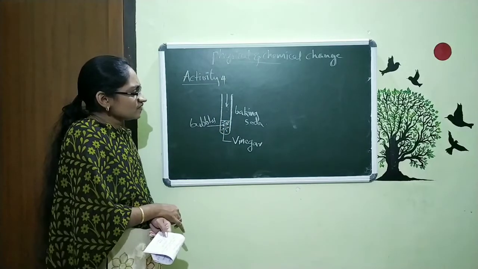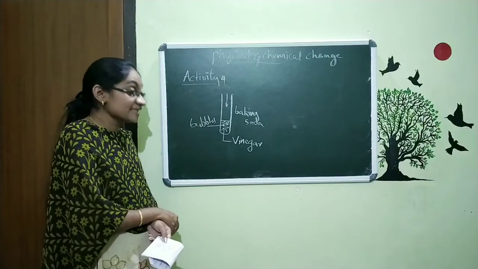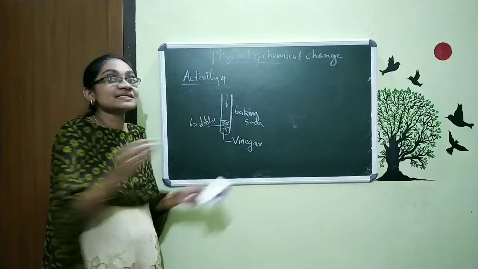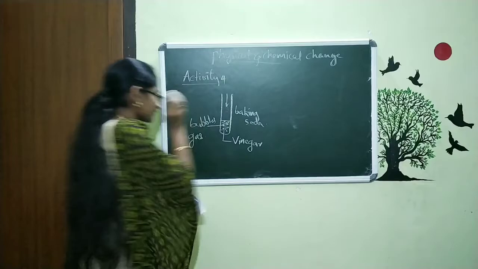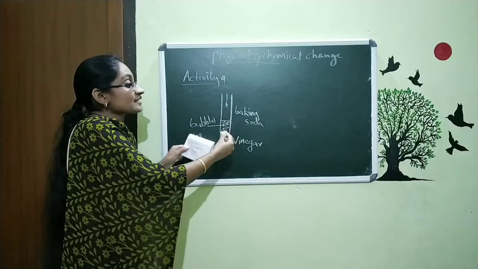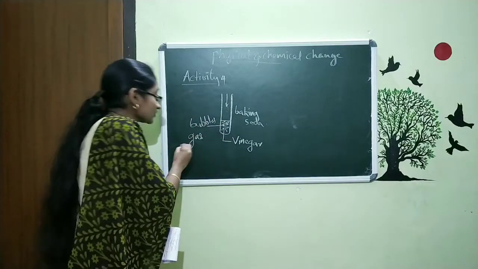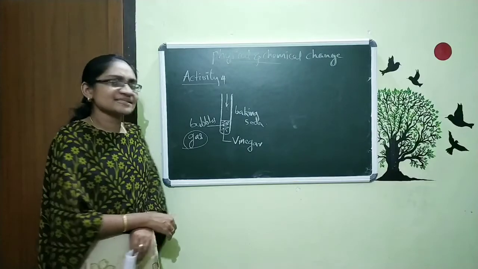And what are these bubbles? Why are these bubbles formed? The reason is very simple. Actually, bubbles formed means there is some sort of gas being produced. You can see bubbles coming at high speed, and we want to understand that some sort of gas is produced. Now we are going to check what this gas is.